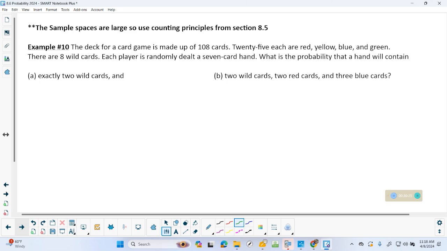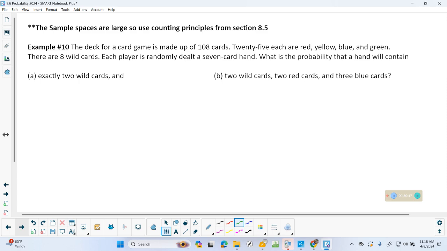All right, more cards. Here we go. Okay, sample spaces are large, so I'm going to use, like it says, I'm counting because I'm like, why are these sample? Oh, 108 cards. Yeah, that's a lot of combinations I could write out. I'm not doing it. So I'm going to use, of course, combinations. So deck of cards, 108 cards, 25 red, 25 yellow, 25 blue, 25 green, and 8 wild cards.